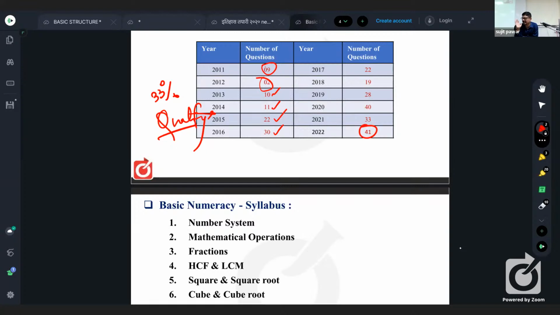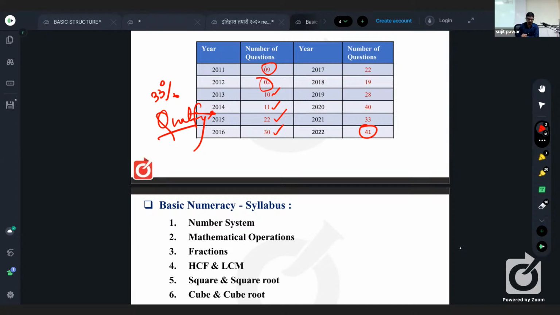How many questions that candidate has answered correctly into 6? How many questions that candidate has answered wrong multiplied by 3? So there are two products. First is the marks he has secured. From that, the penalty is to be subtracted. So from the first product, the second product is subtracted, and then finally the final score is 474.